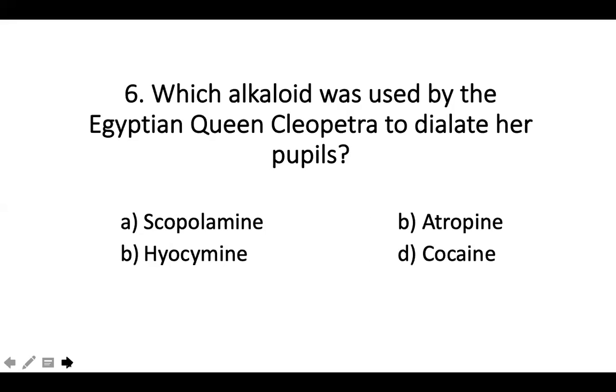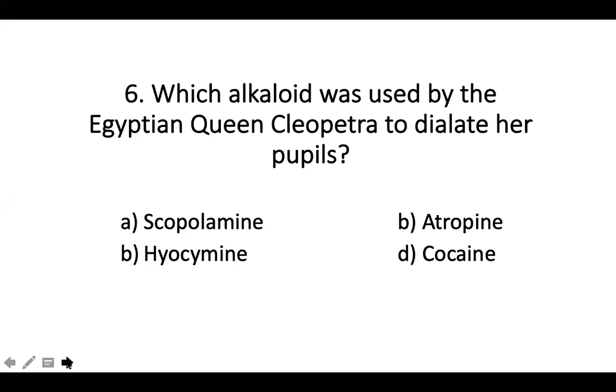Number 6. Which alkaloid was used by the Egyptian queen Cleopatra to dilate her pupils? A, scopolamine, B, atropine, again this B should be C. Hyoscyamine, C, hyoscyamine, D, cocaine. Which alkaloid was used by the Egyptian queen Cleopatra to dilate her pupils? A, scopolamine, B, atropine, C, hyoscyamine, D, cocaine.